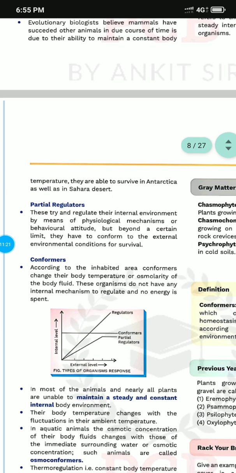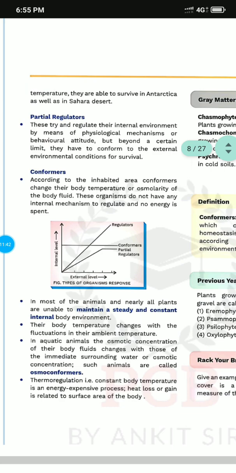Now the third one is the conformer. According to the habitat area, conformers change their body temperature, osmolarity, and body fluid. These organisms do not have any internal mechanism to regulate, so no energy is spent. So that's our conformers. Most animals and nearly all plants are unable to maintain internal body temperature. Their body temperature changes with the fluctuation of temperature. In aquatic animals, the osmotic concentration of the body fluid changes to match the immediately surrounding water. These animals are also called osmoconformers.